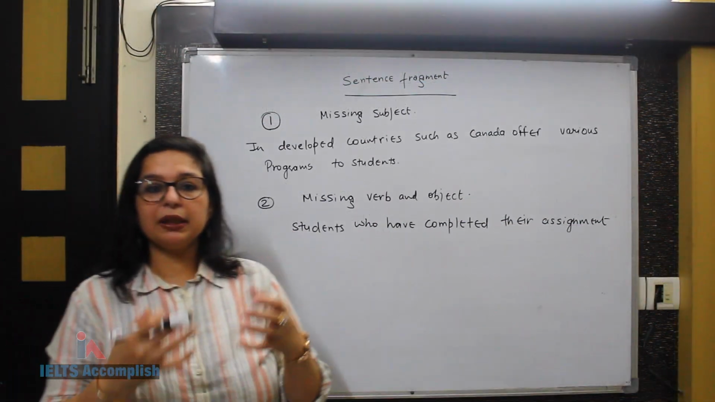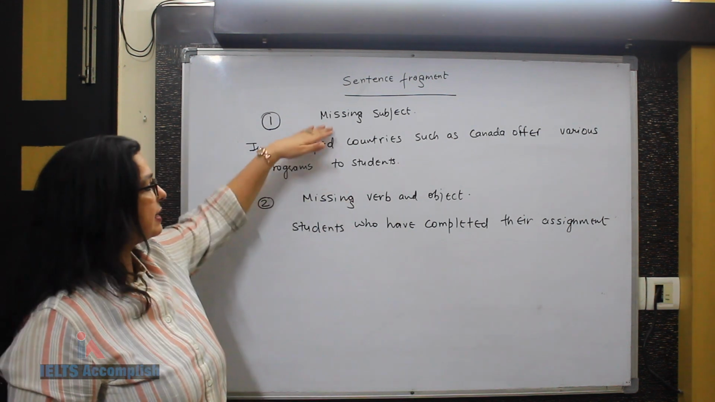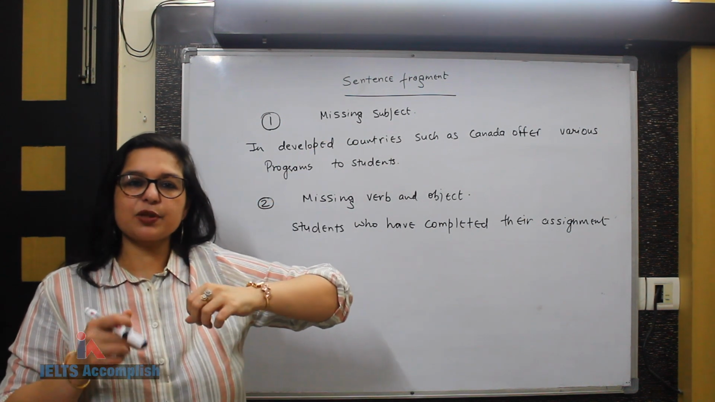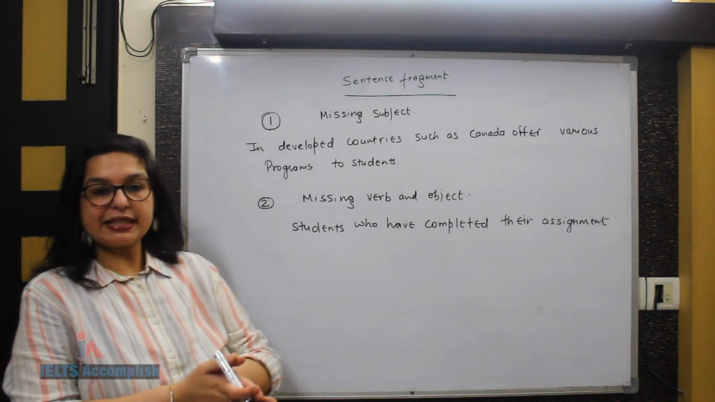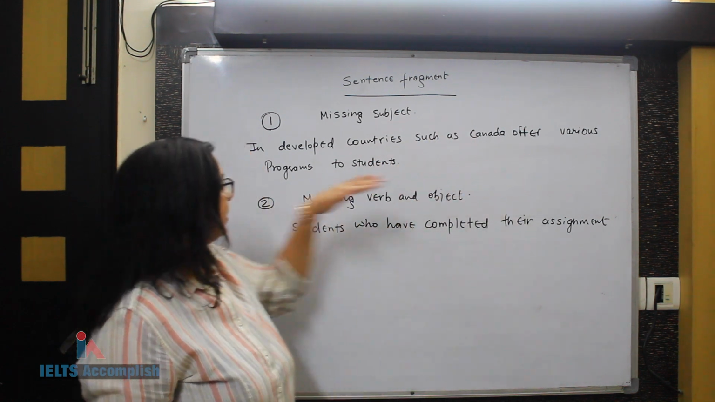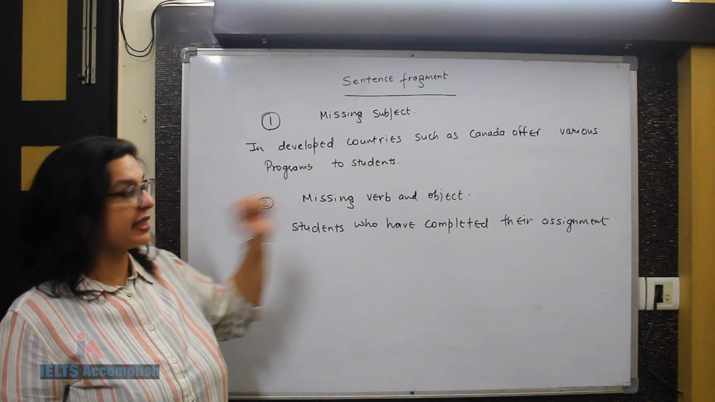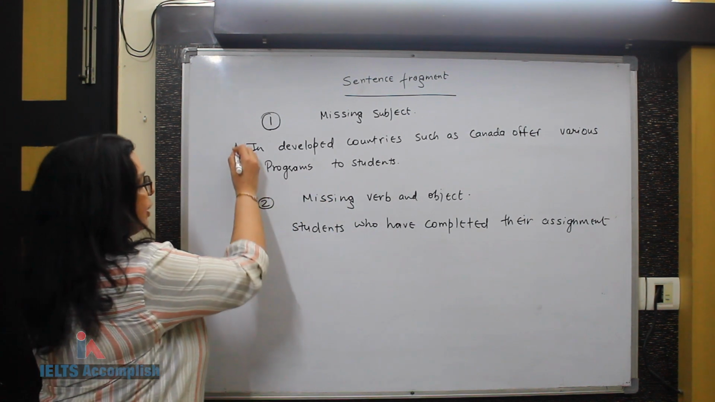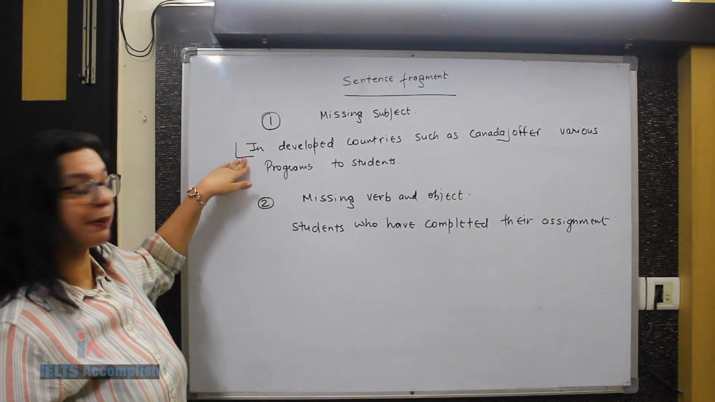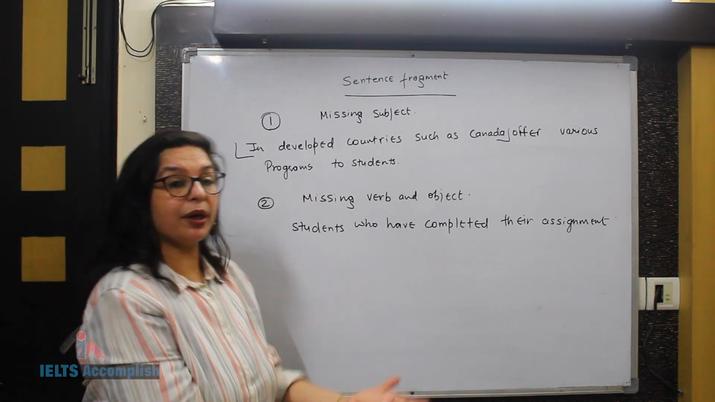Here we will be learning 4 different possibilities of creating sentence fragments. The first possibility is the missing subject. Yes, it is very common for students to create sentences with no subject at all. For example, in this sentence, in developed countries such as Canada offer various programs to students. If you look closely at this sentence, you will see that this part, in developed countries such as Canada, is not the subject of the sentence because of this preposition in, which is making this an adverb of place which suggests where something happens.